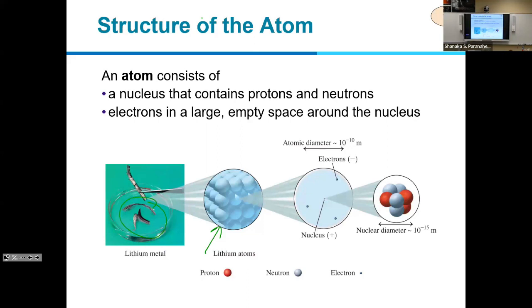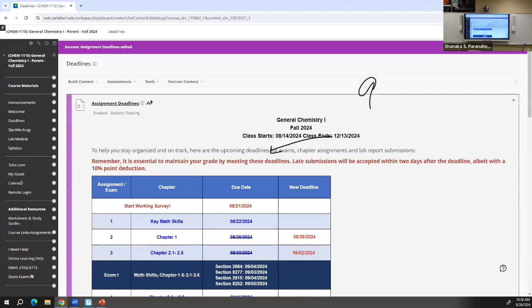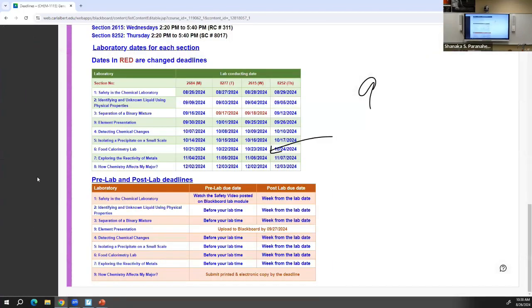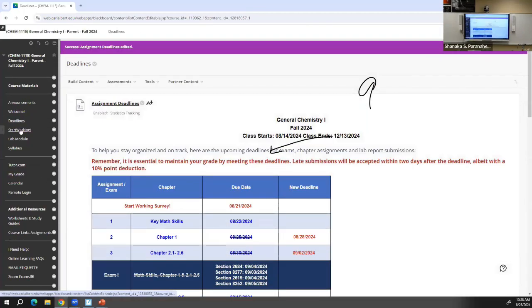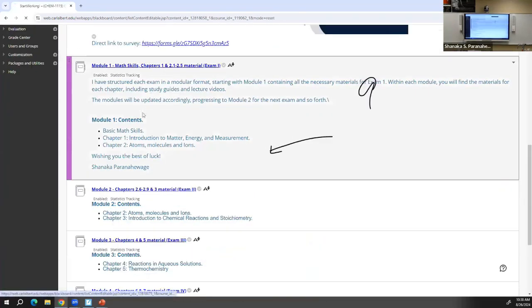Any questions? Okay, so we talked about two different experiments, J.J. Thomson's plum pudding model and Ernest Rutherford's gold foil experiment. I have two nice videos on Blackboard. Let me play those two videos. These are the modern versions of those two experiments. I think it is really cool to see. It's in the module 1, chapter 2 folder.